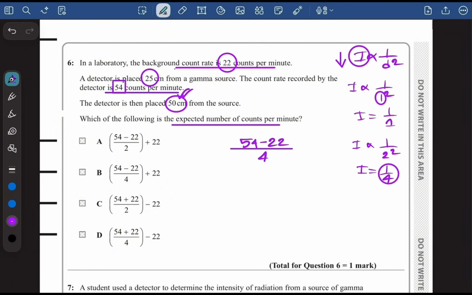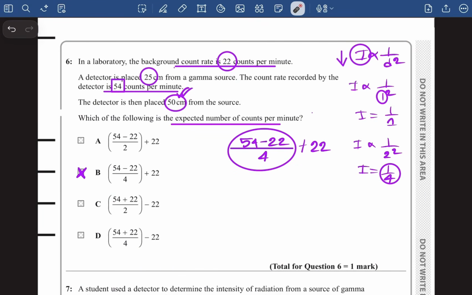Now this is basically the count that is incident on the detector. But the question didn't ask us to give the count that is incident on the detector. They have said the total number of counts per minute. So the total number of counts per minute basically means we will actually have to add the background count rate as well, which was 22. So our correct answer is definitely going to be B.